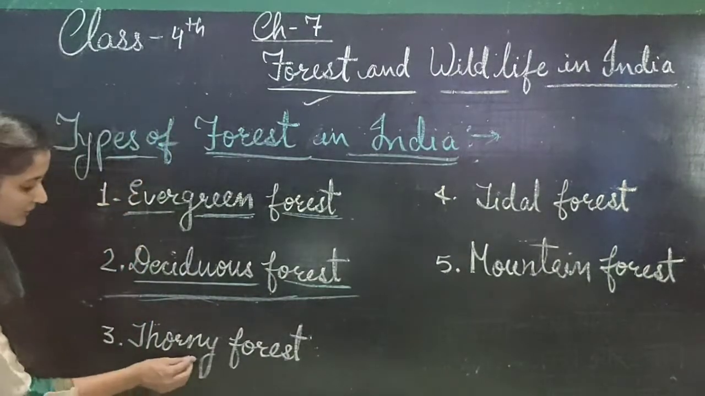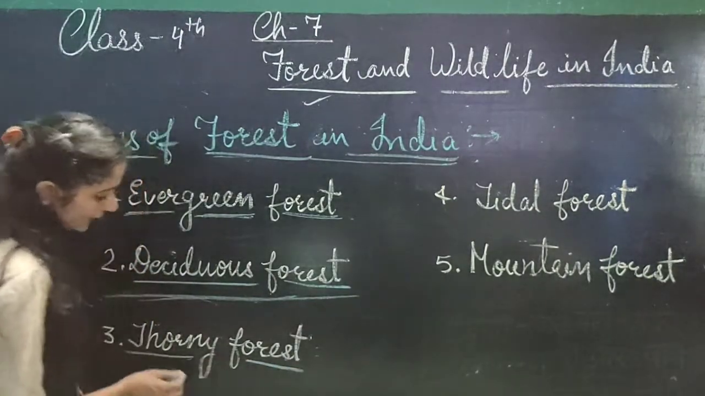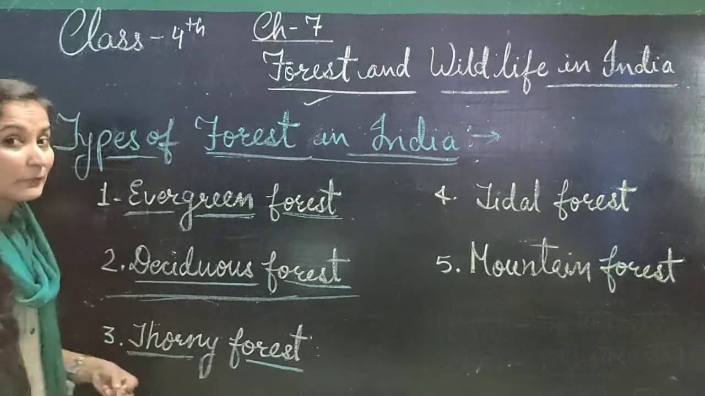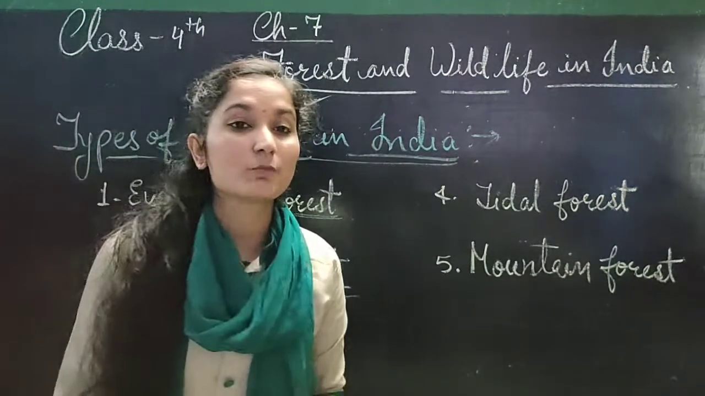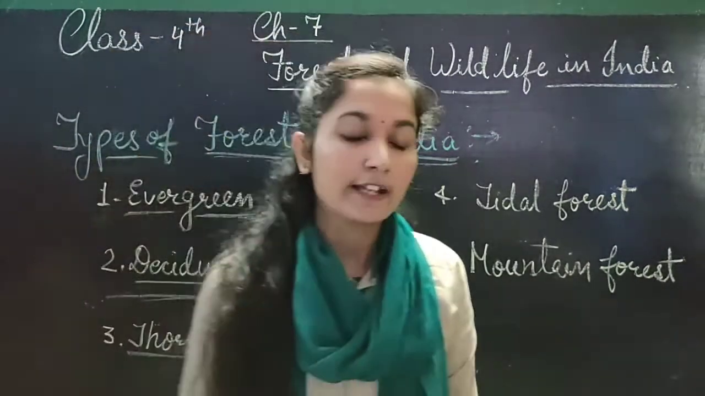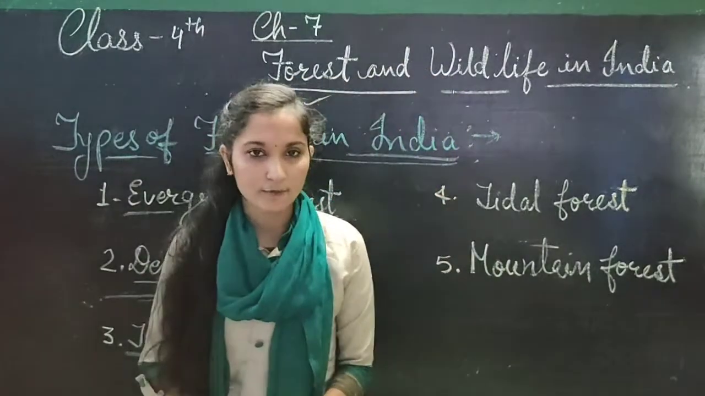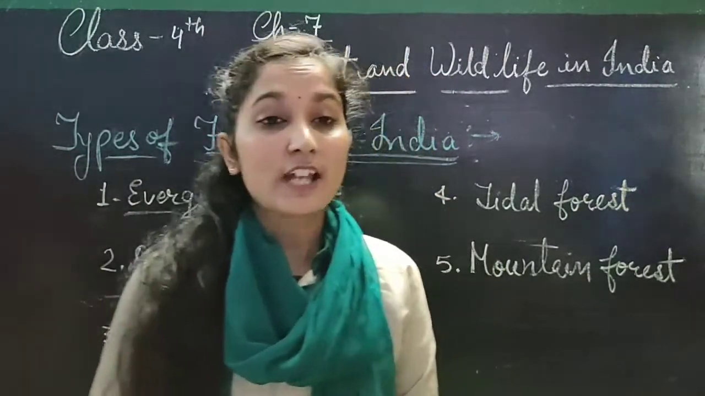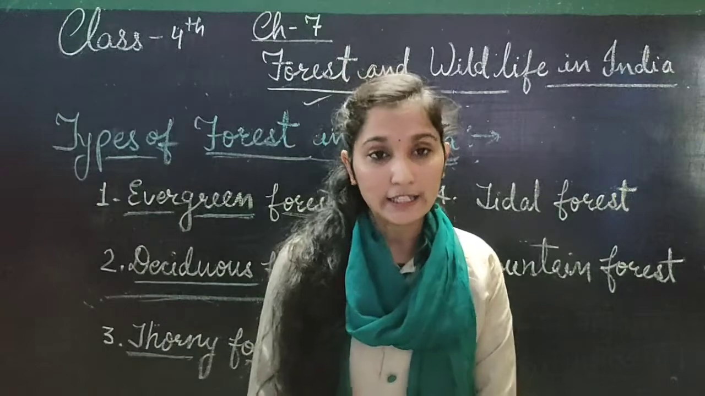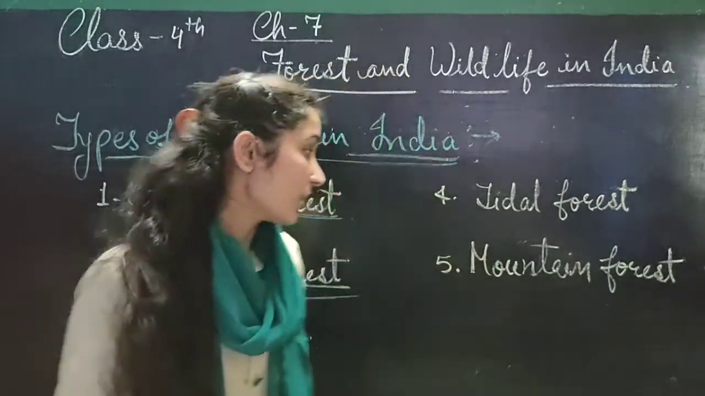Understood? And the next is thorny forest. Thorny means kaante wala. These forests are mostly found in the desert region, in the western side of Rajasthan. In these forests, which type of trees? Kikar, babool, cactus, these types of trees are found here.